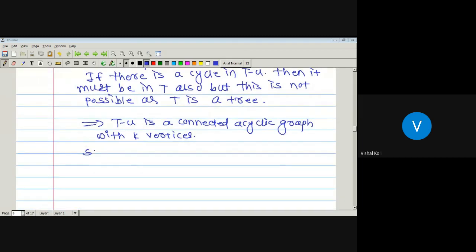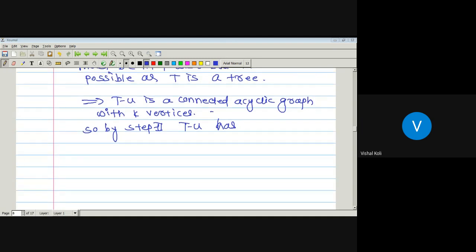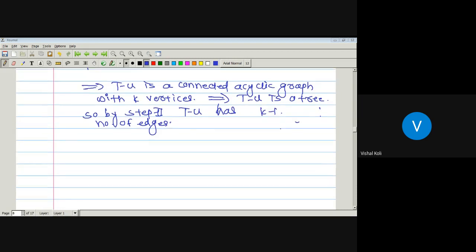So, by step 2, T minus u is a tree. And then by the second step, T minus u has precisely k minus 1 number of edges, that is, exactly equal to k minus 1 edges.